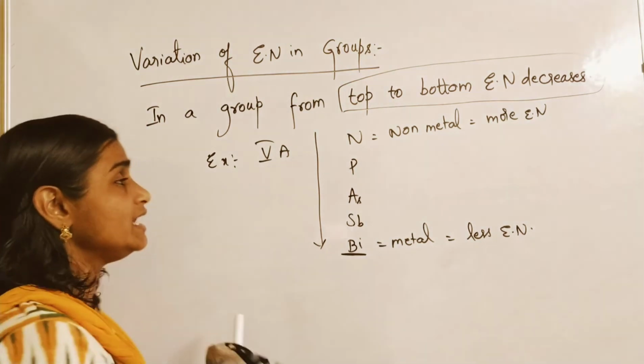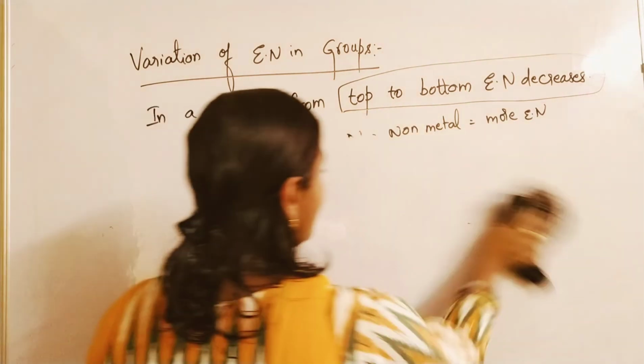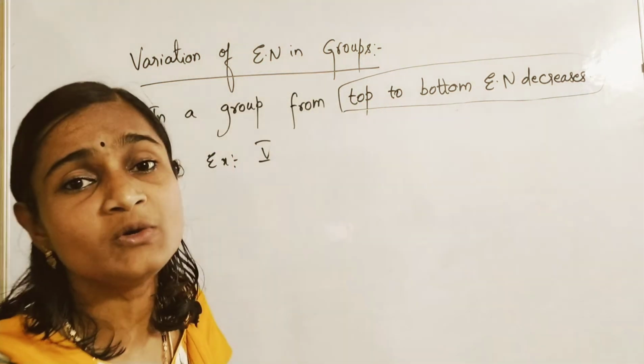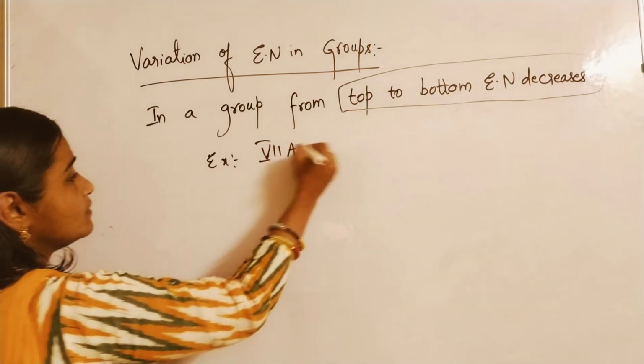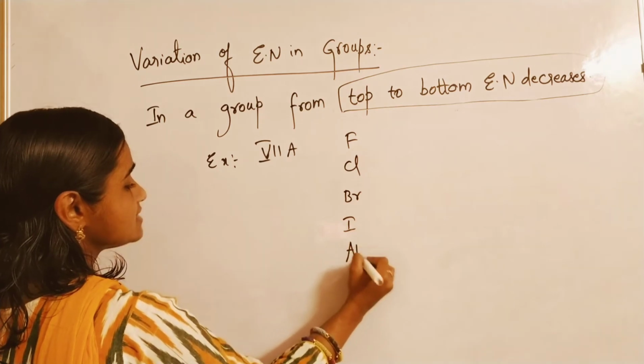And elements with the halogens. Halogens are the most electronegative elements. As I already told you, halogens are which group? Did you remember? 7th A group. Fluorine, chlorine, bromine, iodine, astatine.